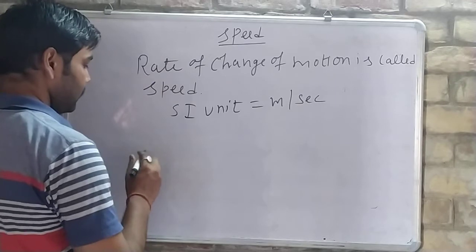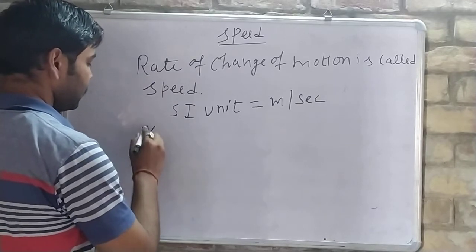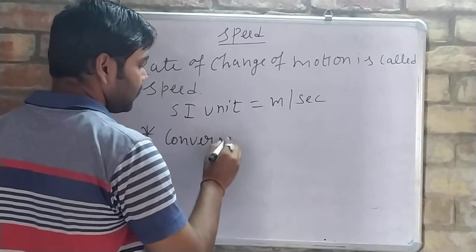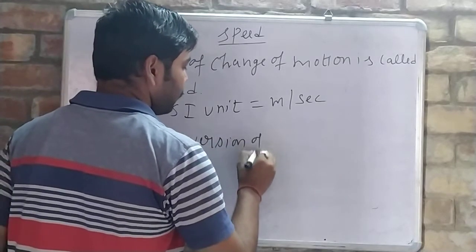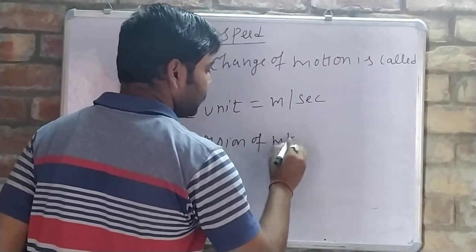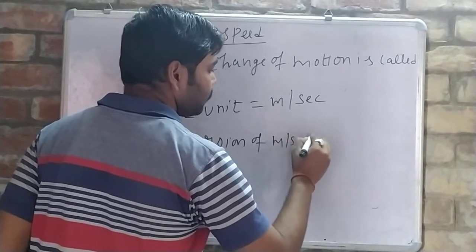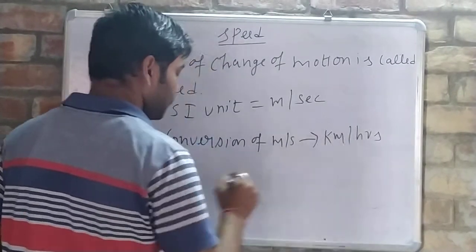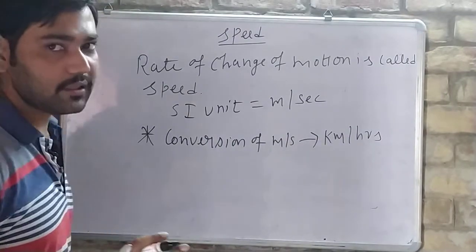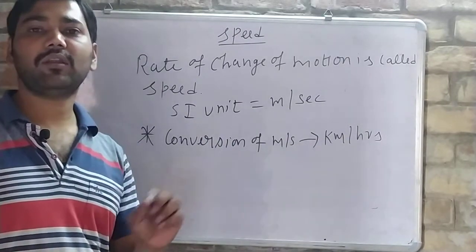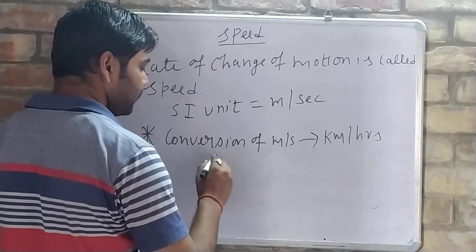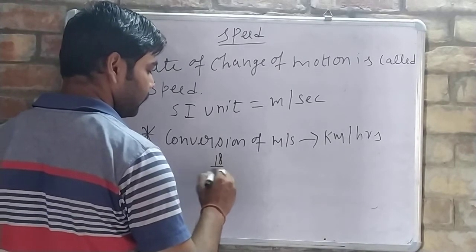Now see conversion of meter per second to kilometer per hour. If any quantity is given in meter per second and we have to convert it, then we will multiply it by 18 by 5.